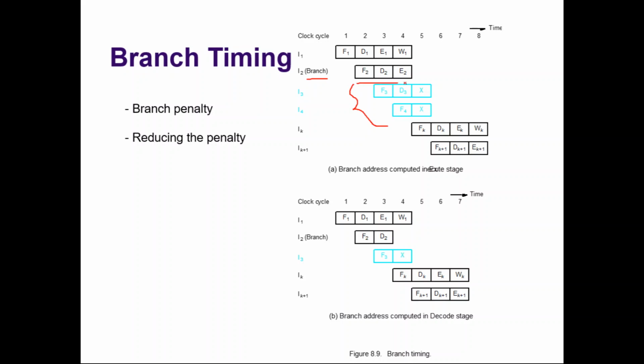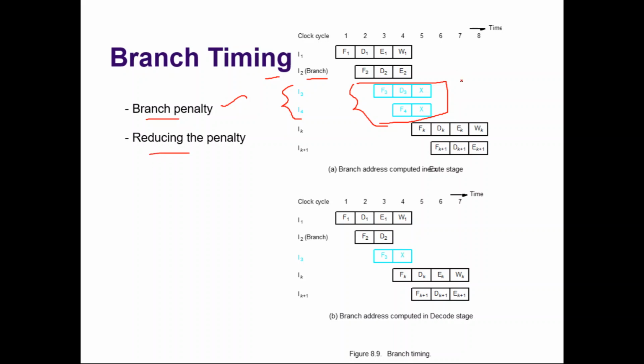So because of the branch instruction, the pipeline is getting stalled. This pipeline stall that happens because of a branch instruction is called branch penalty. It can also be called an instruction hazard, but otherwise it is called branch penalty. Because of taking the branch, we are paying this price, so it is called branch penalty. Now, is there any way to reduce this penalty?